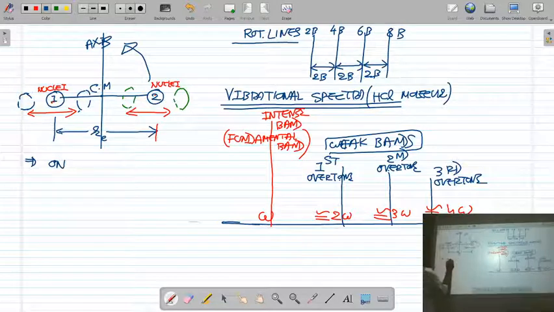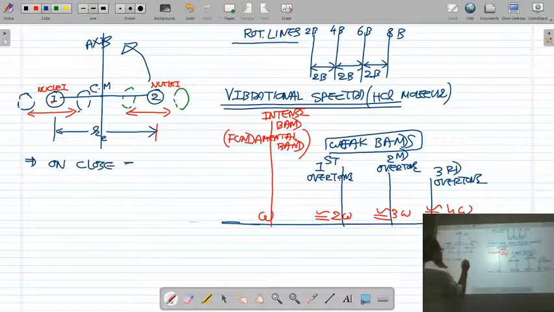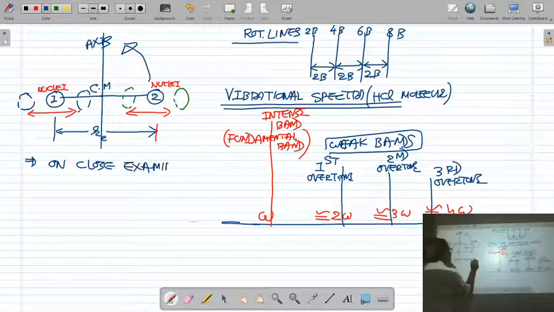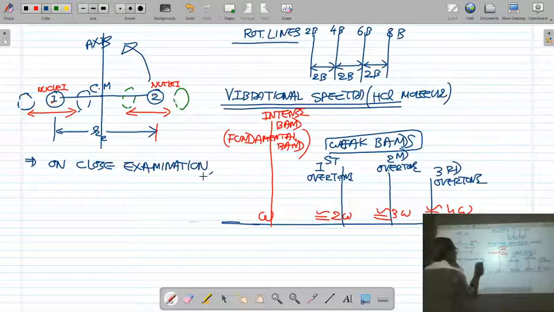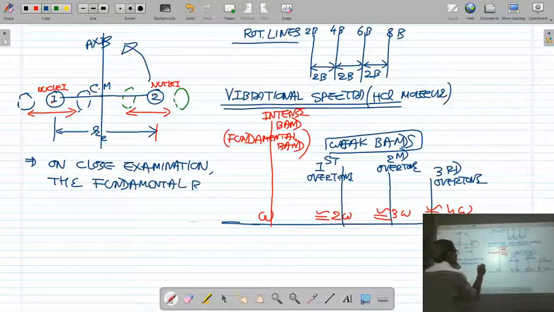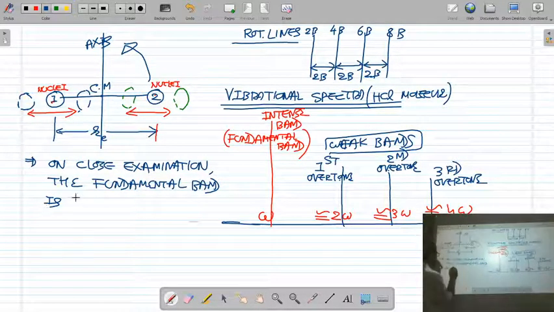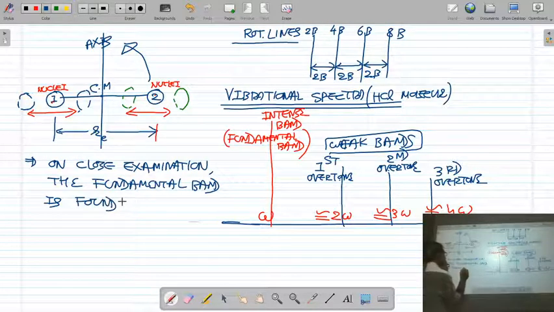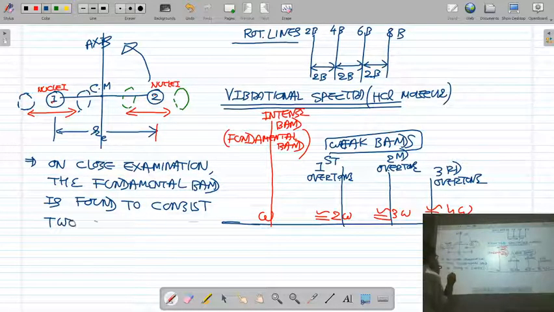On close examination, the fundamental band is found to consist of two close maxima.